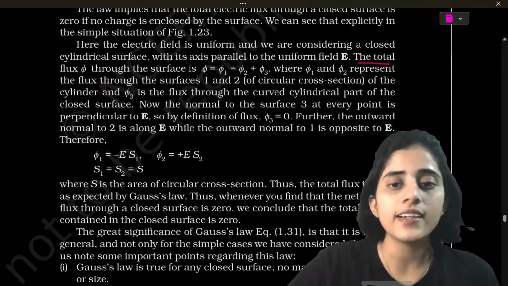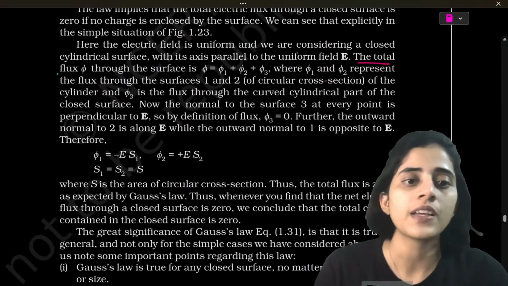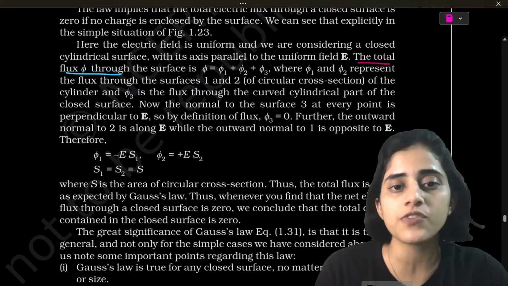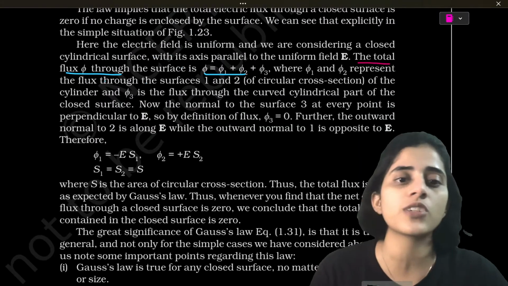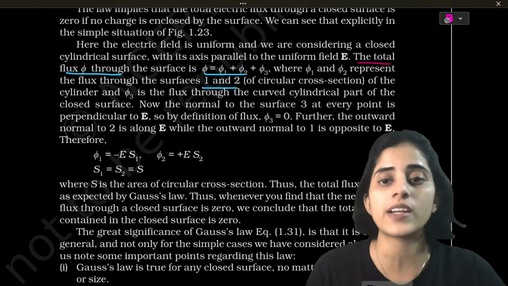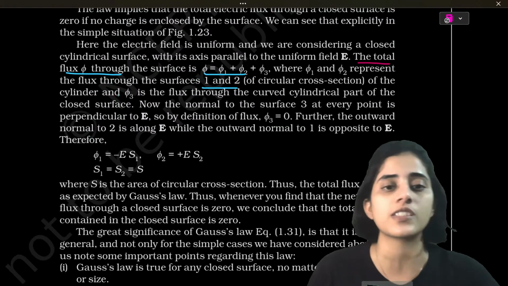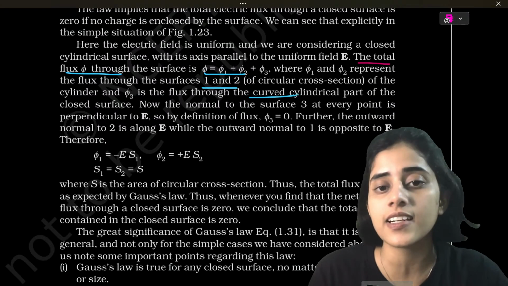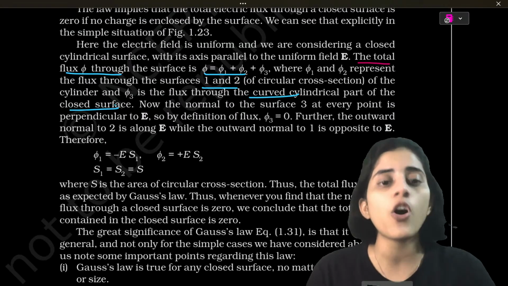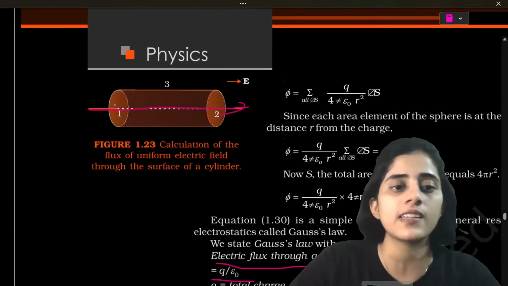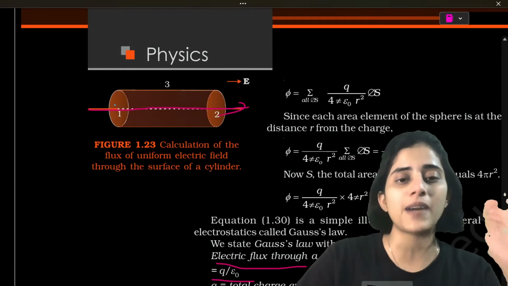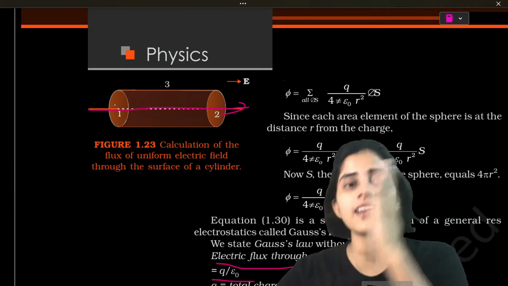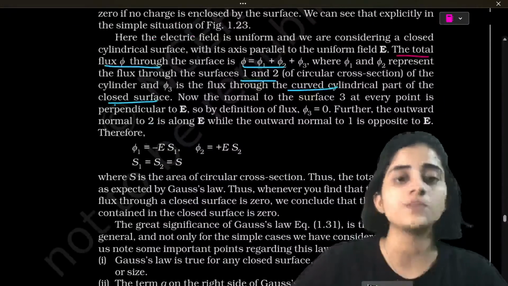So you can see here, that is what we are discussing. The total flux through the surface is phi 1 plus phi 2 plus phi 3, where phi 1 and phi 2 represent the flux through surfaces 1 and 2, which are the circular surfaces, and phi 3 is the curved cylindrical part of the closed surface. You can see here 1, 2 and 3. So in 1, the flux is minus EA, in 2 it's EA, in 3 it is 0.